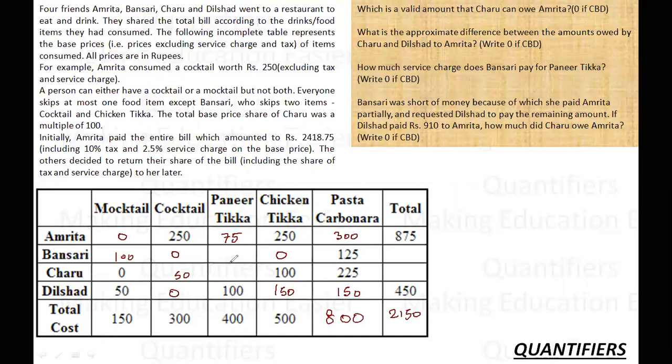So let's say these 2 items are left. I don't have much knowledge about it, and there are a lot of variables, so I am assuming that these are variables. Let us call them X and Y. I know 175 plus X plus Y is 400. So X plus Y is nothing but 325. Oh, sorry, 225. So X plus Y is 225. So if this is X, this is 225 minus X. So let's see what other thing we have. Before we proceed, I know that Charu's total amount is a multiple of 100. So 50 and 100, 150. 150 and 225, 375.